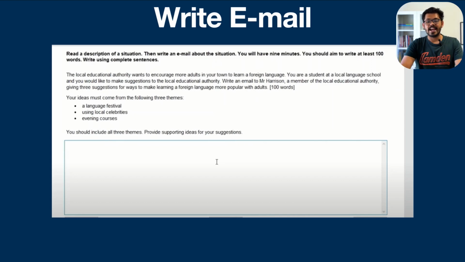You should aim to write at least 100 words. When you read this sentence, at least 100 means the bare minimum you need to write is 100. You can write more than 100, but not less than 100. Now, write using complete sentences. So whatever you write in the space given needs to be complete sentences. You can't leave them halfway. You can't write incomplete sentences that are not grammatically correct or don't deliver a proper meaning. So this is how your question will look.